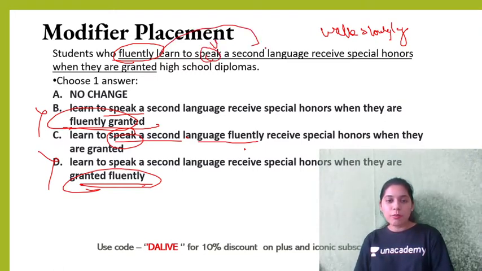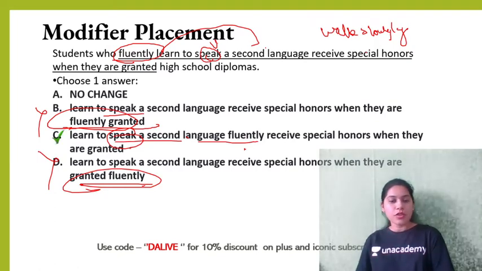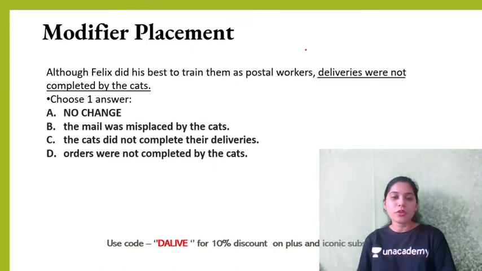This is the verb, and it will come after that. To speak fluently. So of course C will be the correct answer. That's right. Now next question.